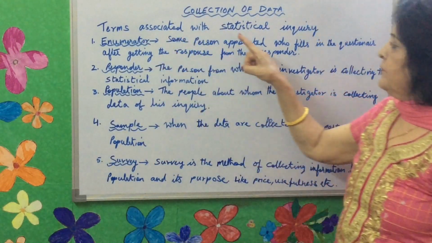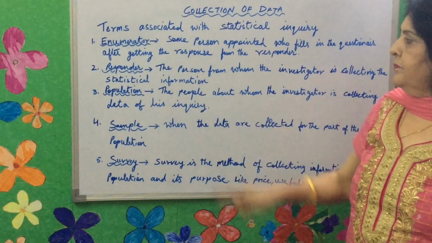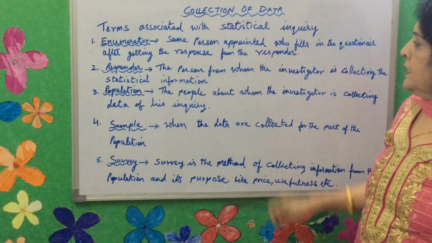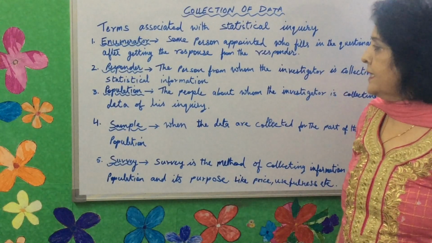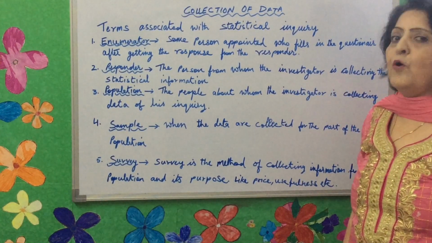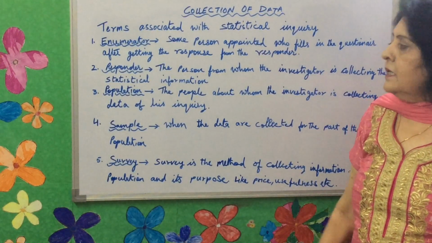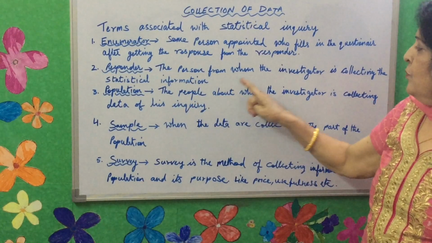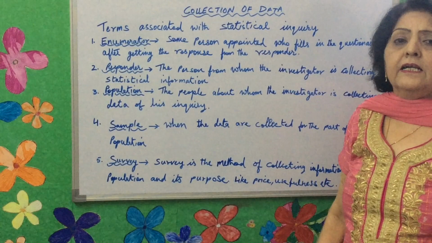Terms associated with statistical inquiry are: Enumerator, a person appointed who fills in the questionnaire after getting a response from the responder. Responder is the person from whom the investigator is collecting the statistical information.